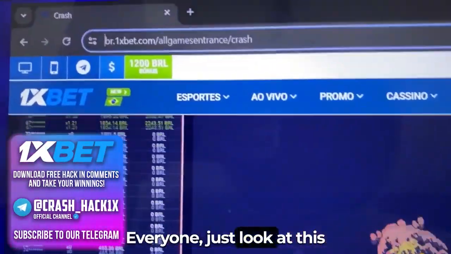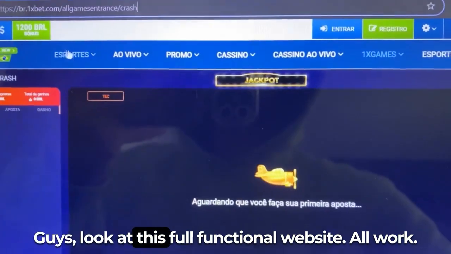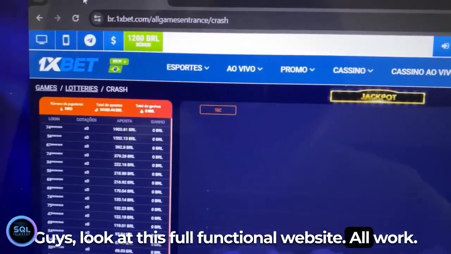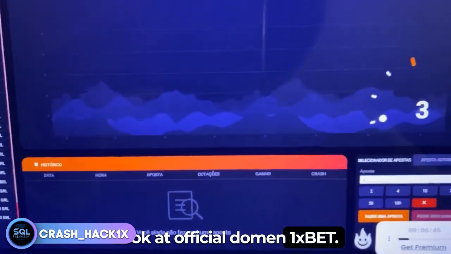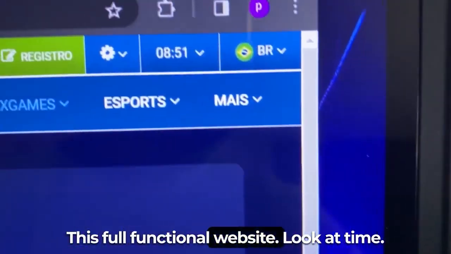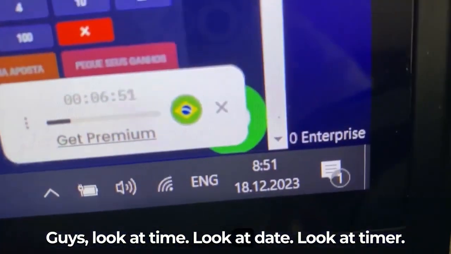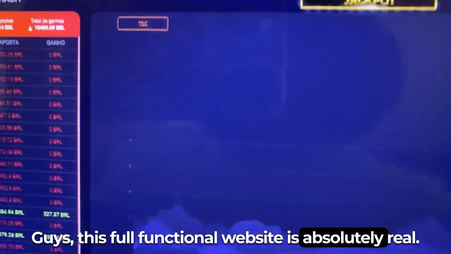Hey everyone, just look at this official 1xBet website, guys. Look at this. Full functional website, all works. Look at the official domain 1xBet. I scroll aside, I move into this full functional website. Look at the time, guys. Look at the date, look at the timer. This full functional website, this is absolutely real.